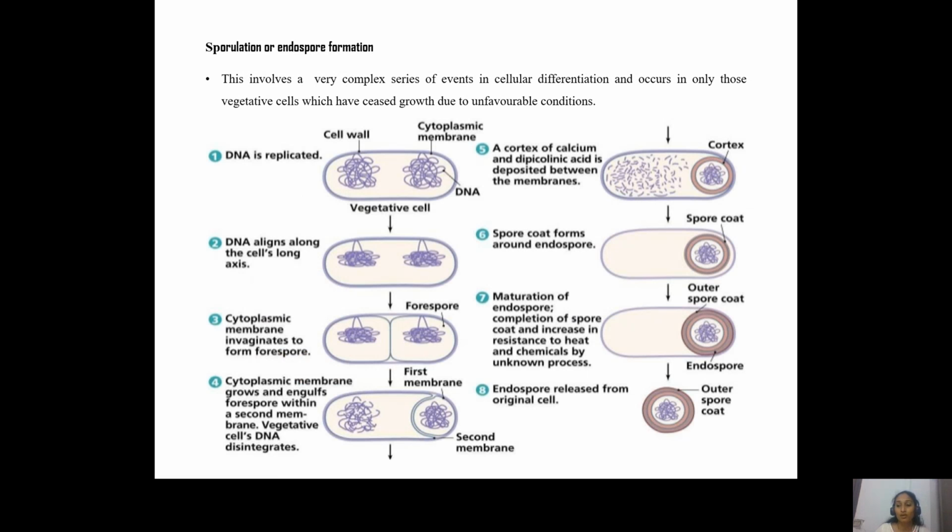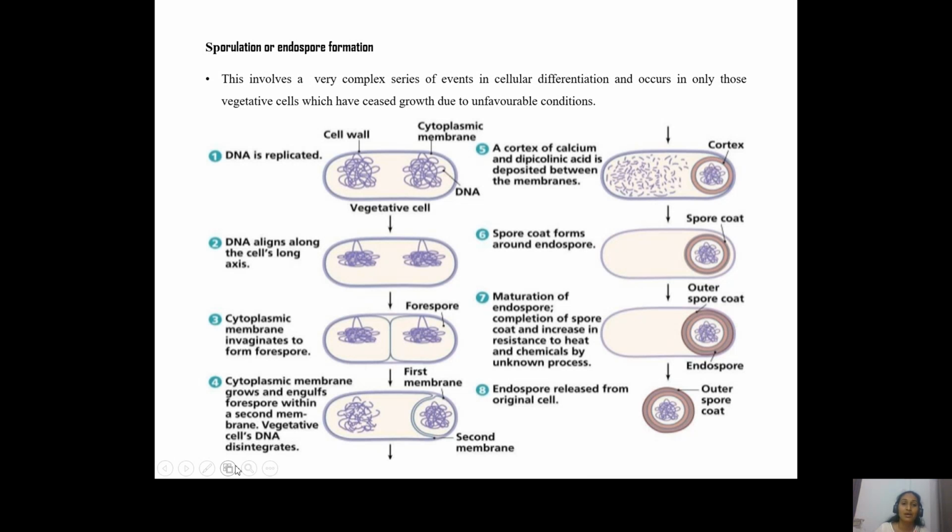Now, the process of endospore formation is called sporulation. It is a complex cellular event and includes 7 distinct stages. The first stage is DNA replication.